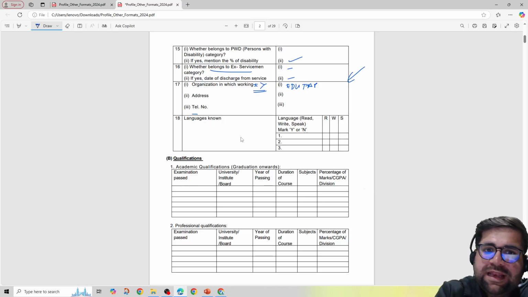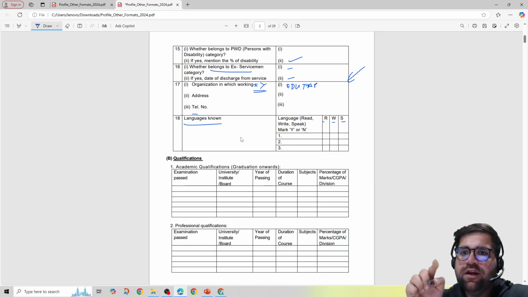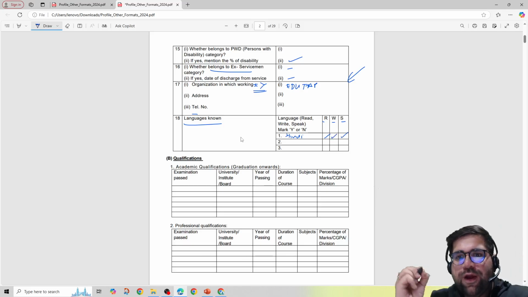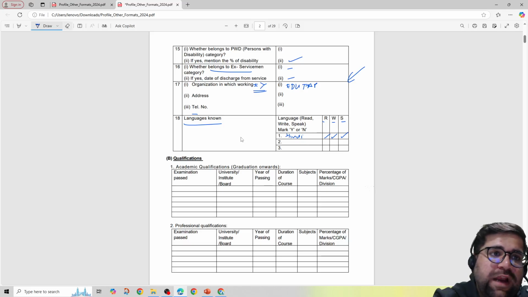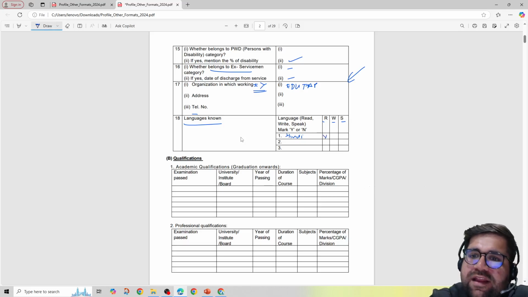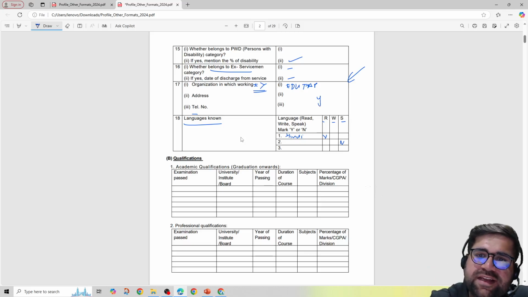Okay. Then comes your languages known. So languages: read, write and speak. R stands for read, W means write and S stands for speak. So for example, I know Hindi, so I will write Hindi, read, write and speak. Over here you have to use tick marks, or rather you should mark Y or N. Y basically is yes, I know it. N is basically for those things which I don't know. So Y is yes and N is no.